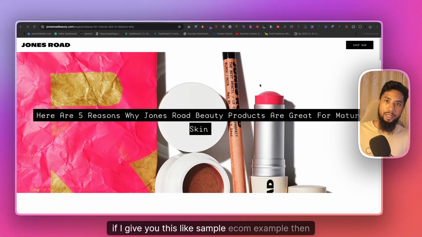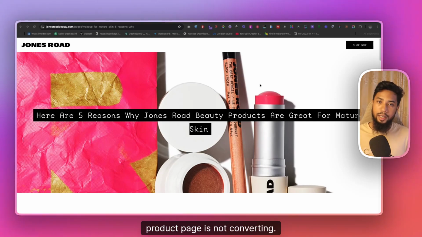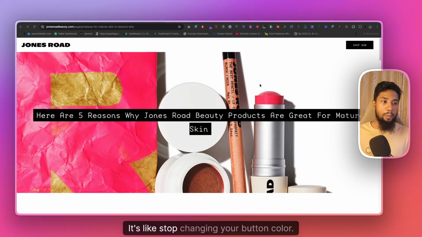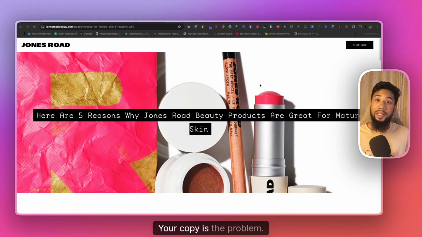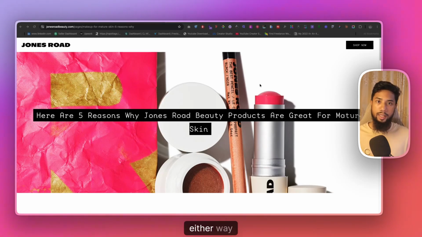If I give you an e-com example, then a listicle is something like "7 reasons your product page is not converting." So each of the points is simple. People are going to skim it, people save it, share it. Editorial is like "Stop changing your button color. Your copy is the problem." Strong opinion, and people agree or disagree. Either way, in the comments, you get their attention.